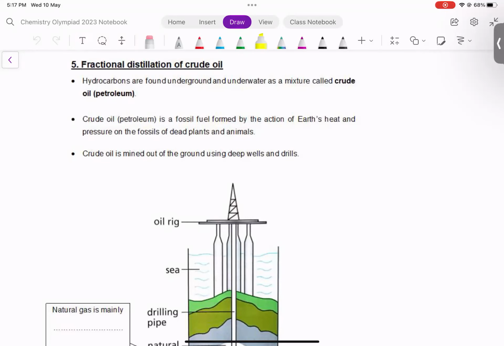If you recall the last lesson, we spoke about organic compounds. Organic compounds are made up of carbon atoms and other elements. An important group of organic compounds is hydrocarbons.